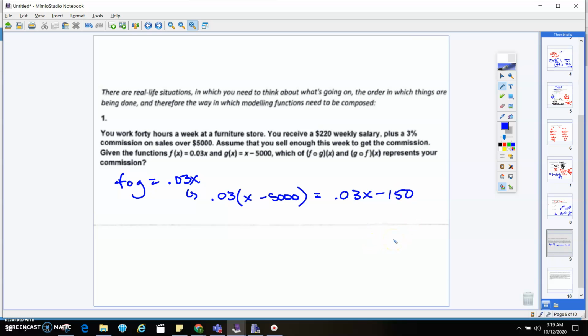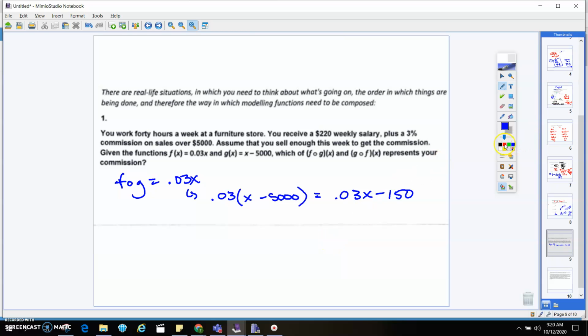So that's really kind of saying what does x represent? Well, let's think about it. What does x actually represent? That's my total sales, right? So this is saying take 3% and then subtract 150 from it, and that's going to be your commission.